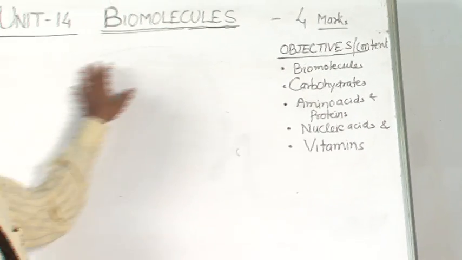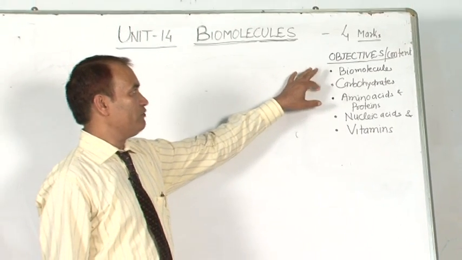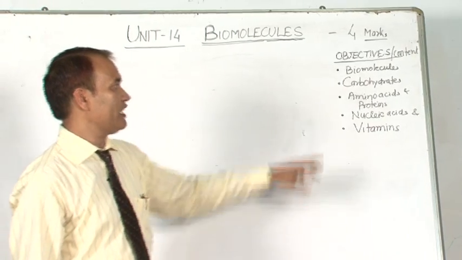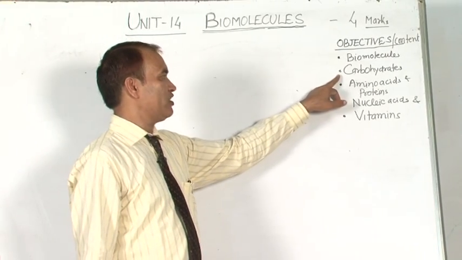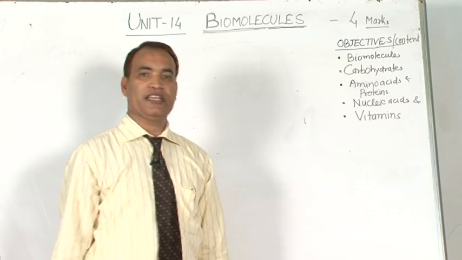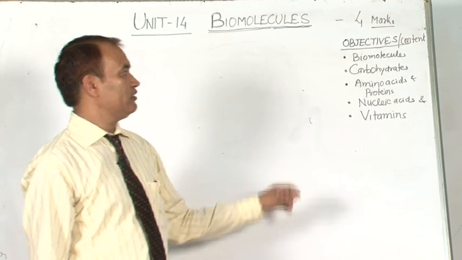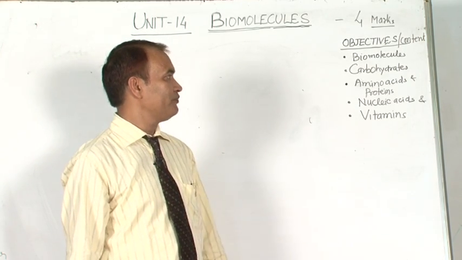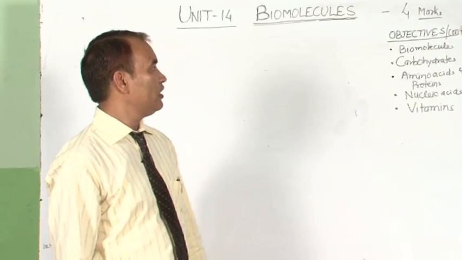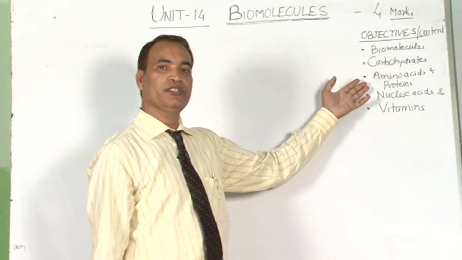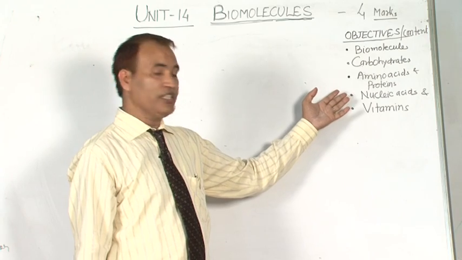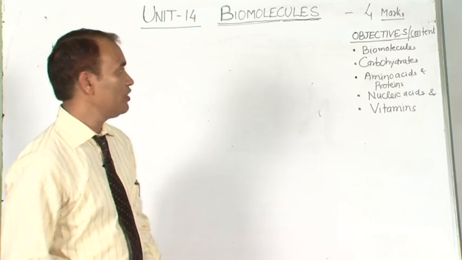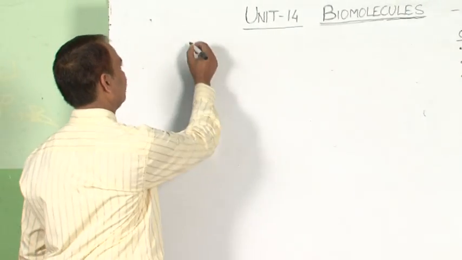This chapter is asked for 4 marks in the board exam, and we will discuss these points in this chapter: carbohydrates, classification based on hydrolysis, monosaccharides, disaccharides and polysaccharides, reactions of monosaccharides, that is glucose, and the polysaccharides starch and cellulose. Then amino acids, types of amino acids and their classification, and proteins, structure of proteins, types of proteins, and nucleic acids and vitamins. First of all, carbohydrates.